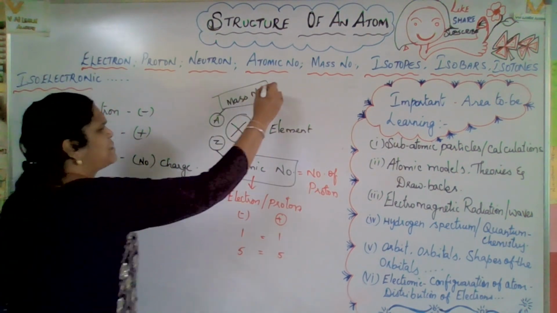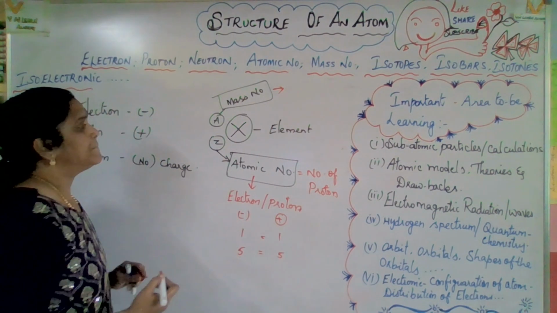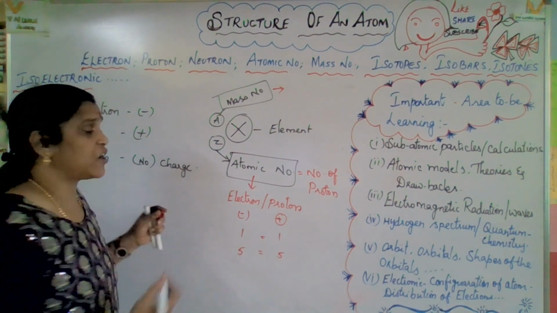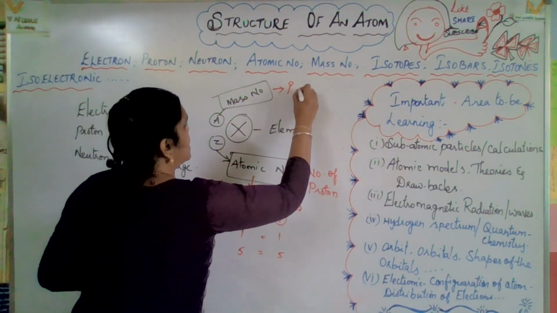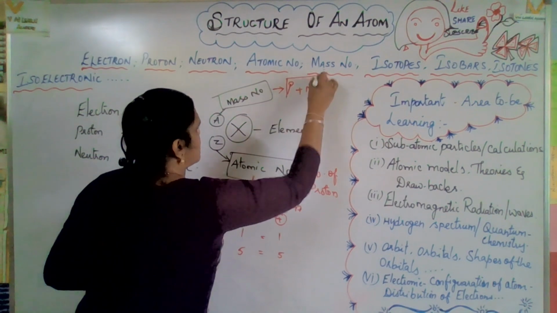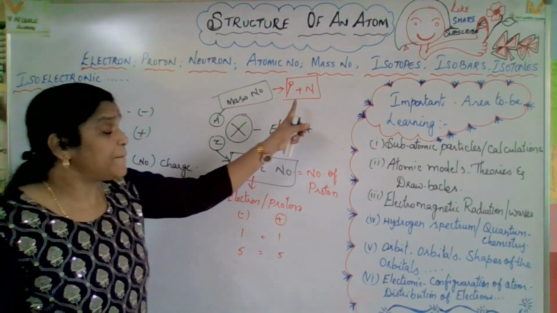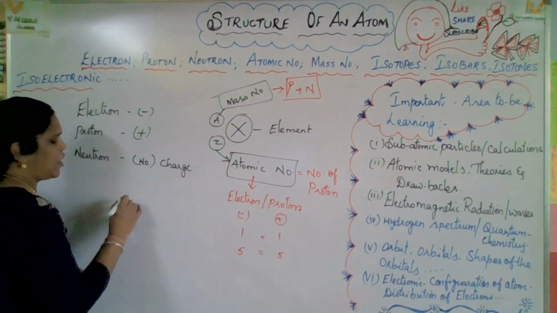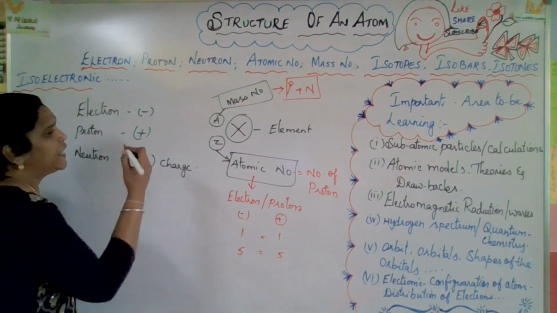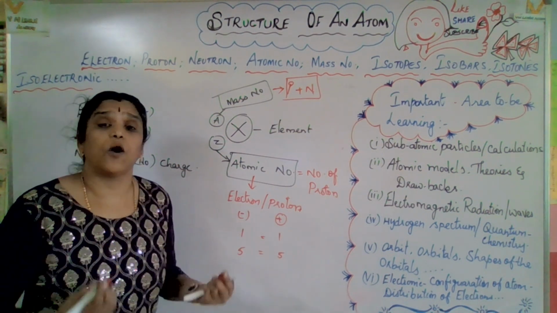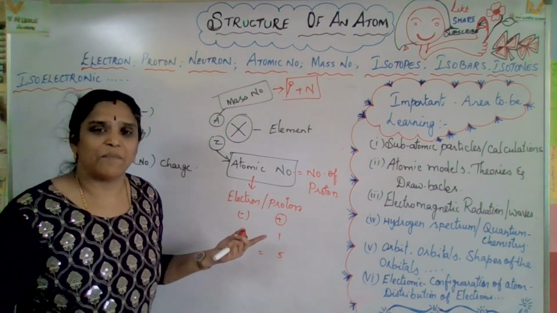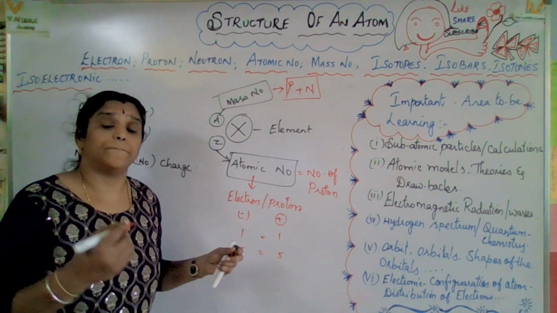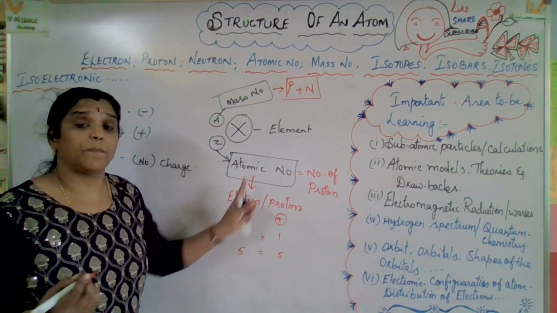Yes. Now, mass number. What do you mean by mass number? Here I just mentioned electron or proton. Where is the neutron? So proton plus neutron is known as mass number. Proton plus neutron, that is called mass number. Okay. Now, number of protons, how do we identify? The atomic number is equivalent to the proton number. How do we find out the mass number? That means proton plus neutron.